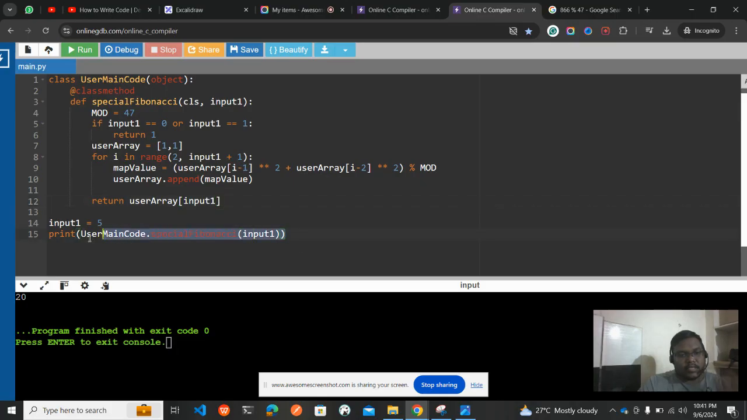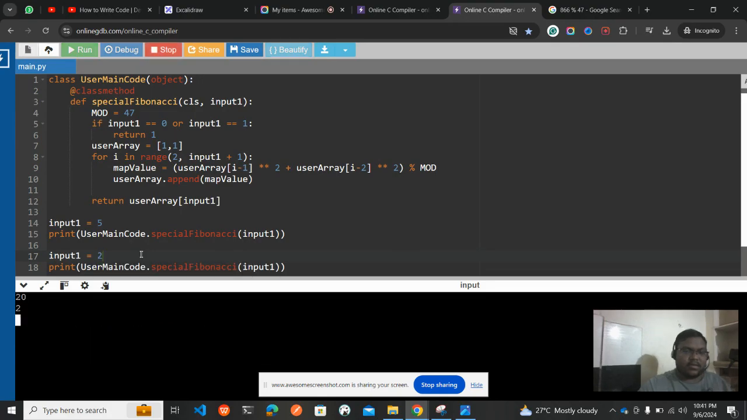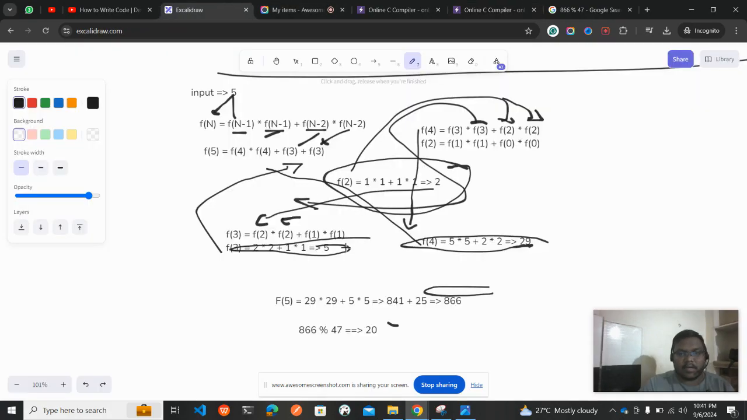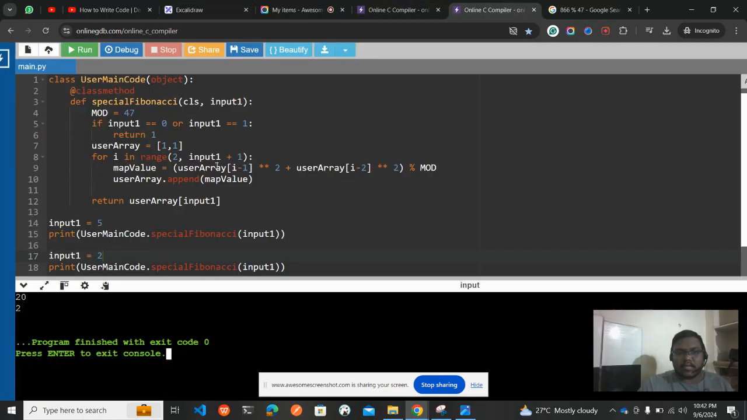Okay, so the next test case they have given is for 2. For 2 we will be getting 2 only, because we have traced the program here. So for 2 we'll be getting the result as 2. Okay, so that's a very simple program, guys. So these are the two questions that were asked as of now.